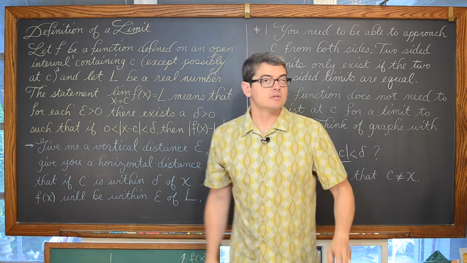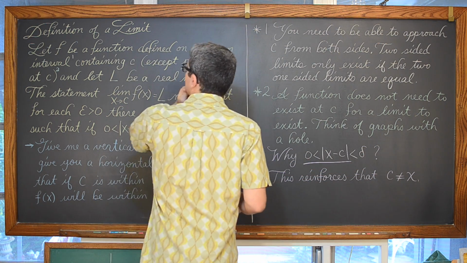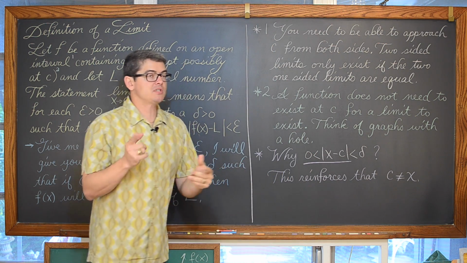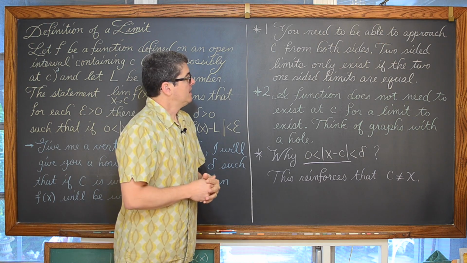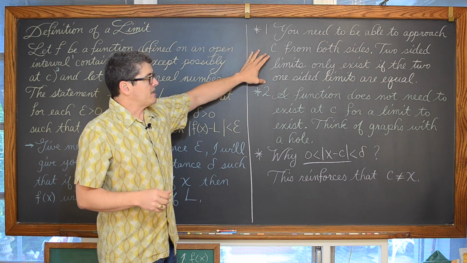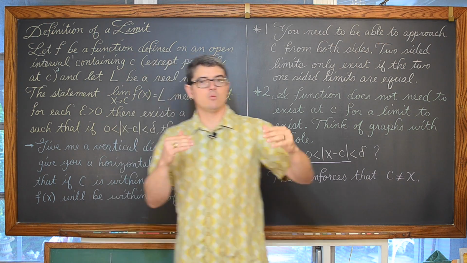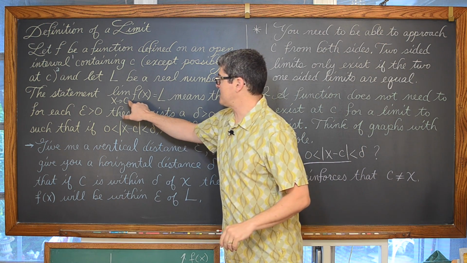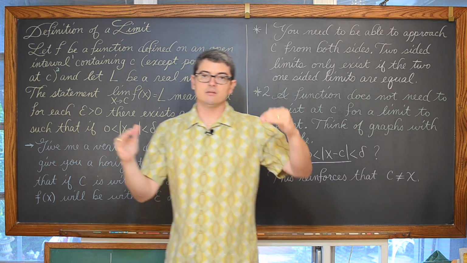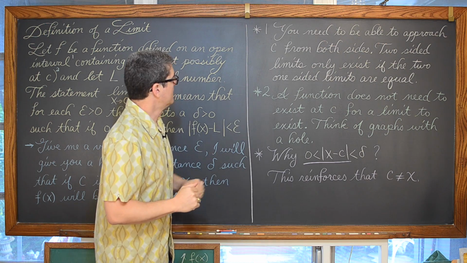Just in words, written out, what I've already said. Notation 1: let f be a function defined on an open interval. You need to be able to approach c from both sides. Basically, my understanding of that is that your two-sided limits are only going to exist if the two one-sided limits are equal. We're talking about the limit as x approaches c. There's no plus or minus here. This is not a definition for a one-sided limit. And so when you're talking about a two-sided limit, you have to be able to approach c from both sides.